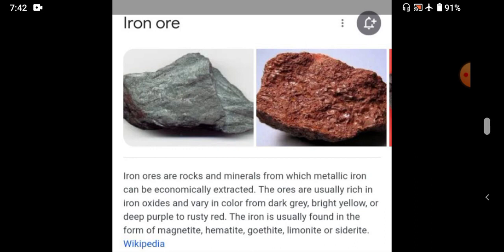Magnetite is called black ore. Why is magnetite called black ore? Because magnetite is dark brown and blackish in color, so that is called black ore. But hematite is reddish in color, so it is called red ore. Okay, can you understand, students?